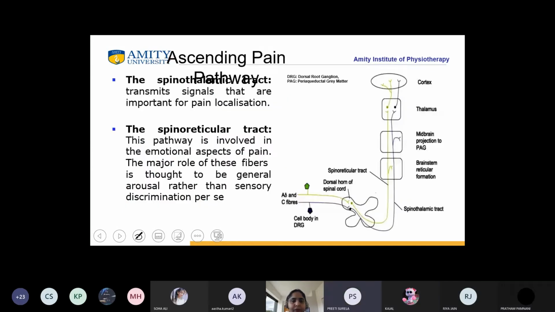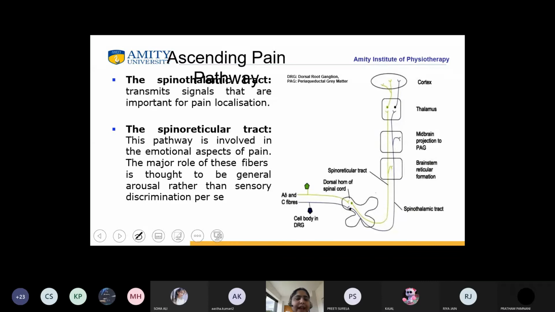Yes, ma'am. Now we also study the ascending pain pathway, because while there is excitation of the sensory nerves, two mechanisms take place: one is the pain gate mechanism and the other is the opioid mechanism.